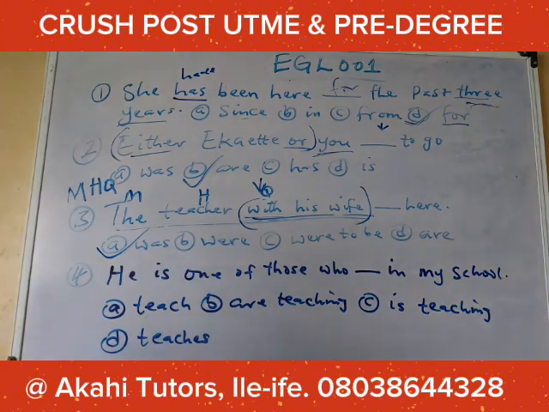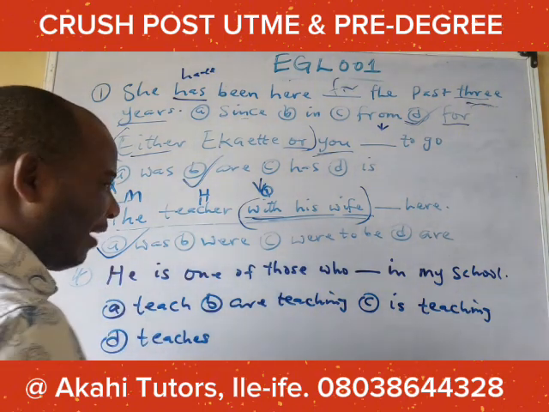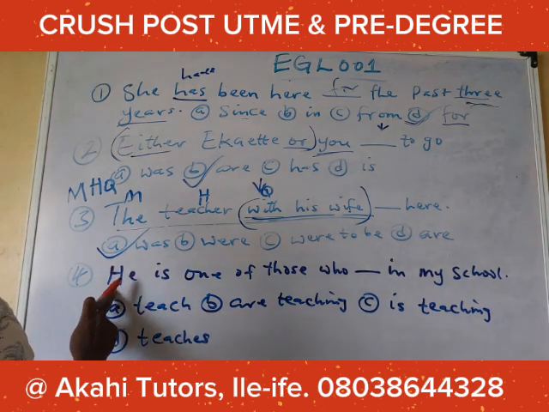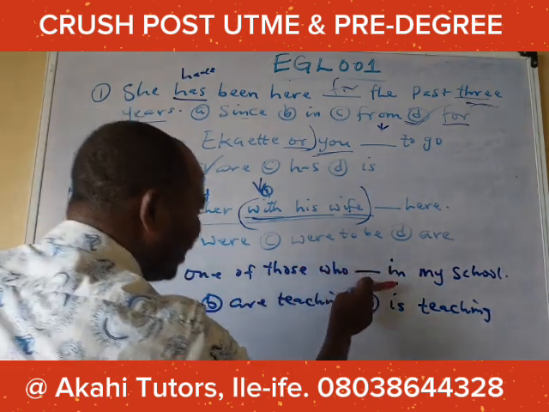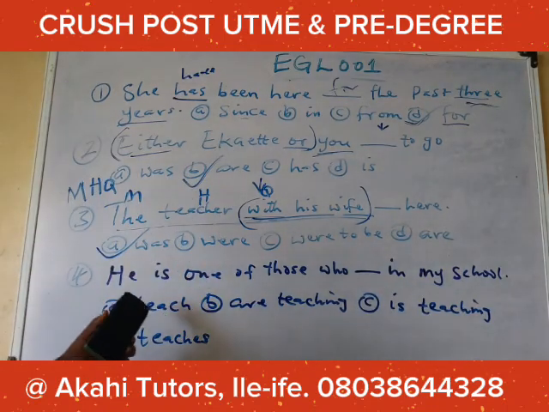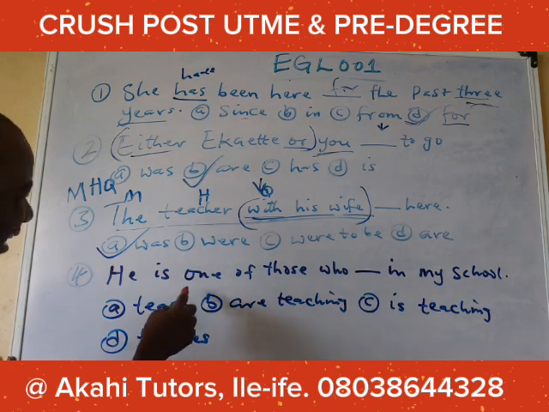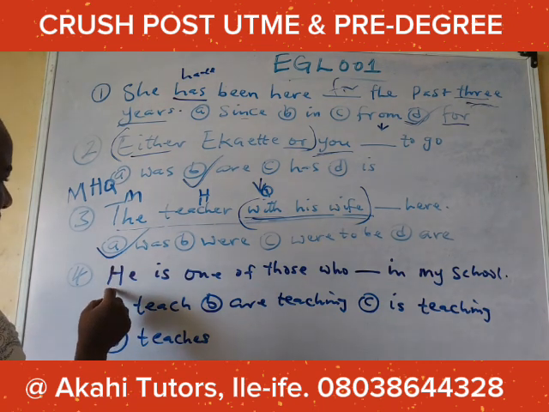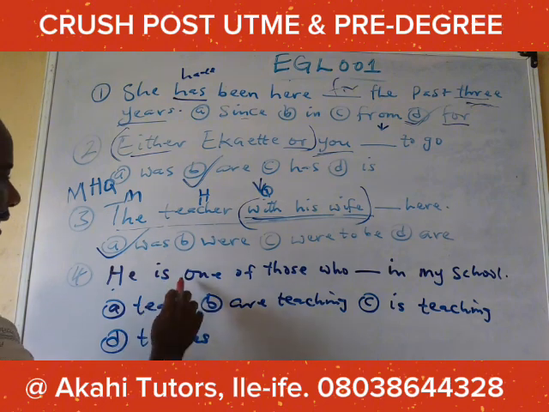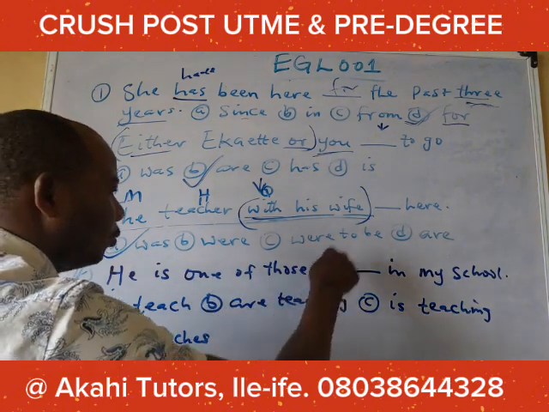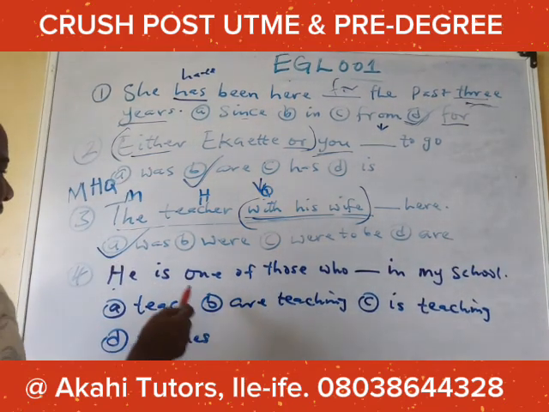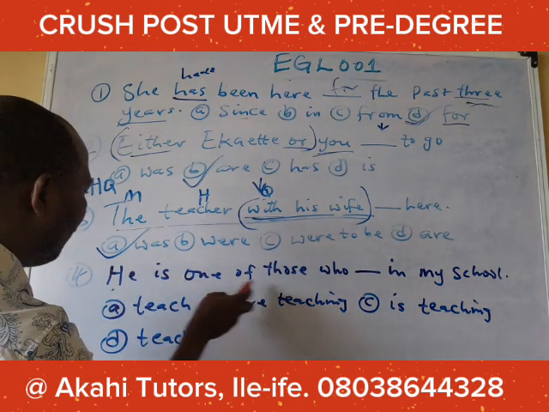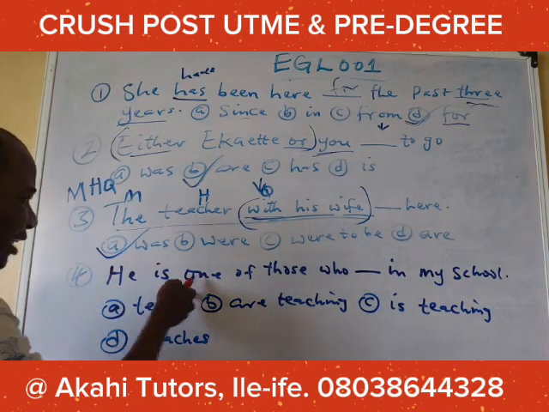Question 4. I want you to attempt this and provide the answer in the comment section of this post. He is one of those who dash in my school. This one is also concord. The subject of this expression is he, and the verb is. Then this one of those who dash in my school is complementing the subject, giving us information about the subject. So it is a subject complement.